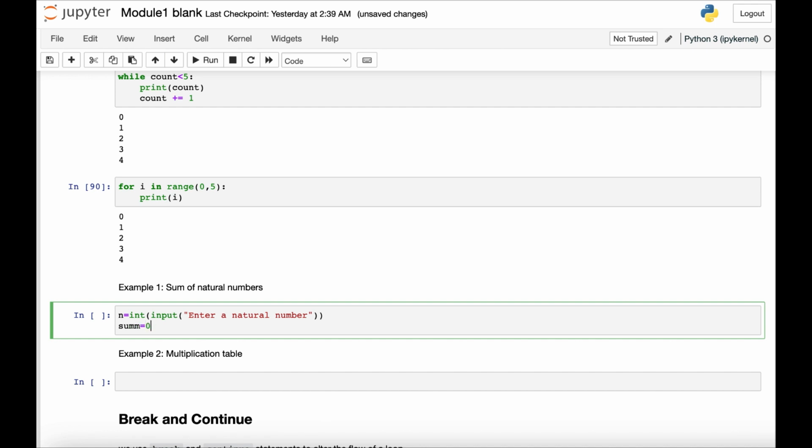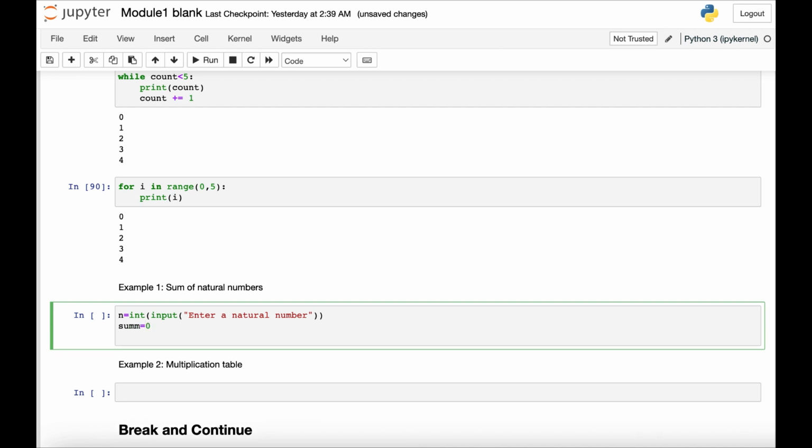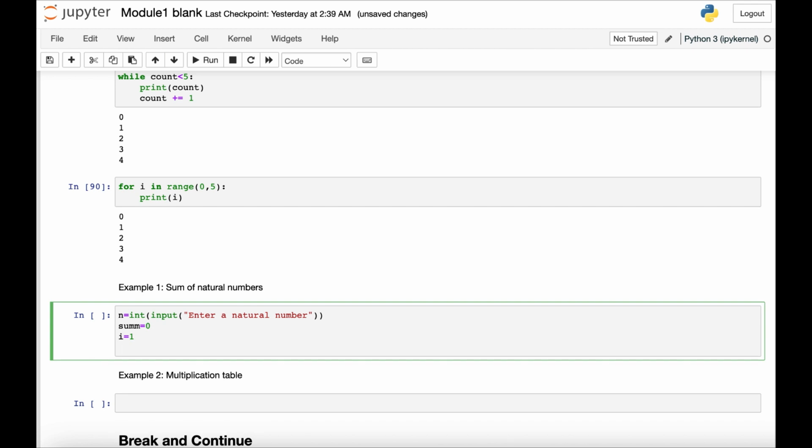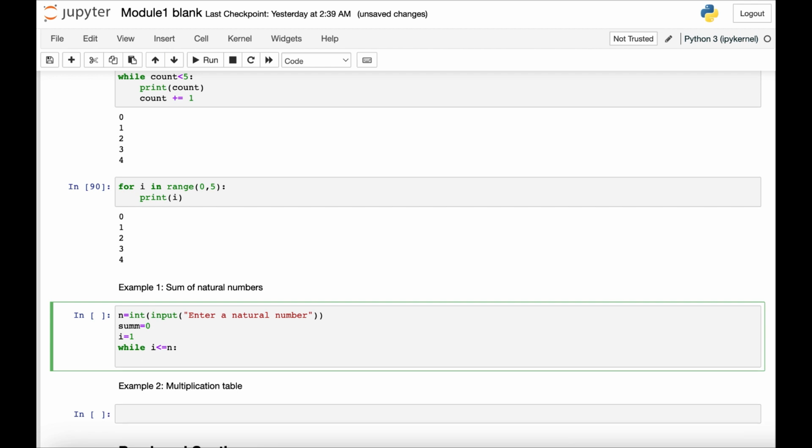Sum will be 0, because initially whatever the sum is, we don't know what the value will be. And let's suppose I say i is equal to 1. While i is less than or equal to n, that means whatever the value of i is, because the natural numbers will be 1, 2, 3, 4. So while i is less than or equal to n, sum is equal to sum plus i.